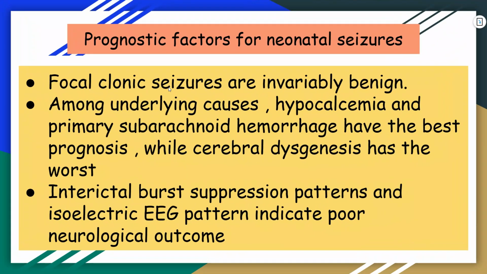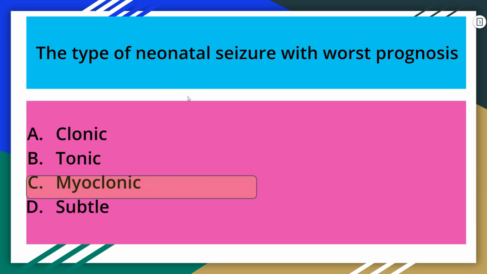These are a few pointers which have to be remembered in reference to prognostic factors for neonatal seizures. Focal clonic seizures are invariably benign. Among underlying causes, hypocalcemia and primary subarachnoid hemorrhage have the best prognosis, while cerebral dysgenesis has the worst. Interictal burst suppression patterns and isoelectric EEG patterns indicate poor neurological outcome. So the correct answer to this question is myoclonic seizure.